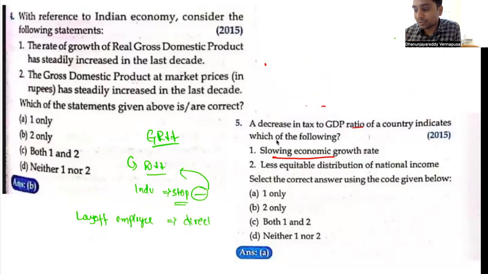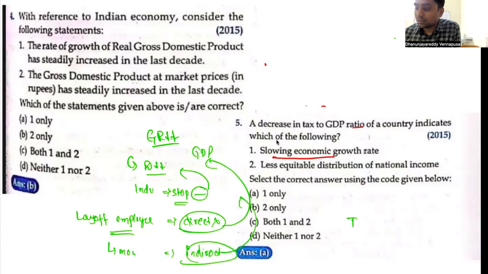Now that direct taxes are going to be lost to your GDP. Subsequently, when you do not have money, as you are unemployed, you don't buy things. As a result, you don't pay indirect taxes. So tax amount to GDP is going to fall down. This is the linkage that it has. So the first statement is correct.